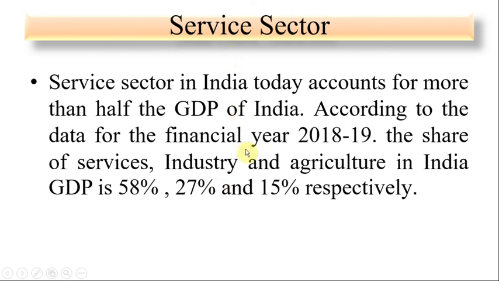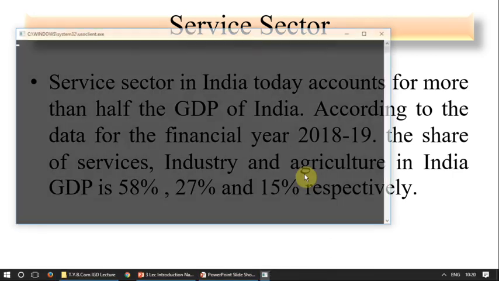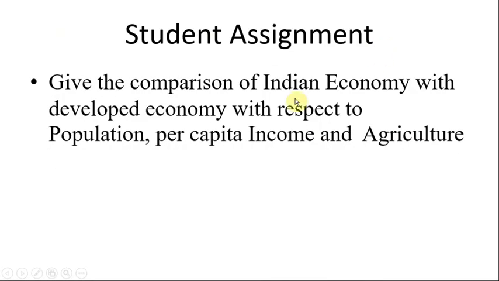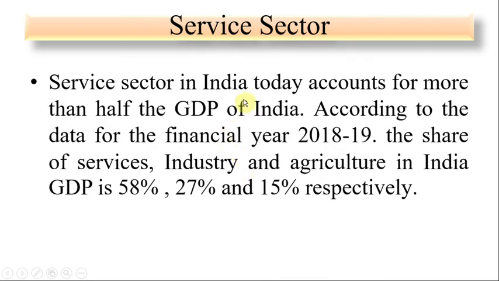Our country's GDP sharing shows the primary sector near about 15%, and our country's maximum labor and human capital are in the agriculture sector. That is one of the main constraints in our development.